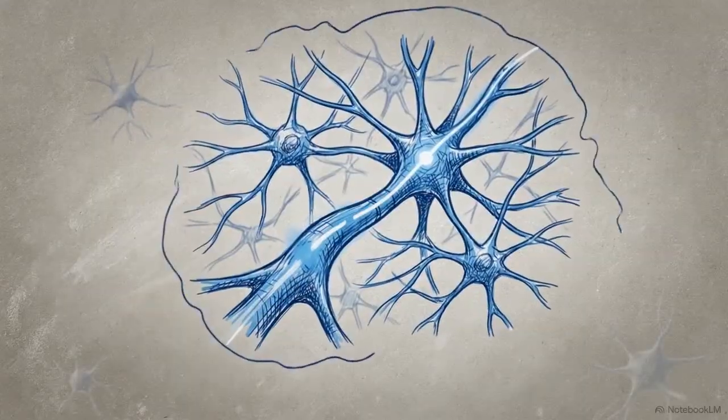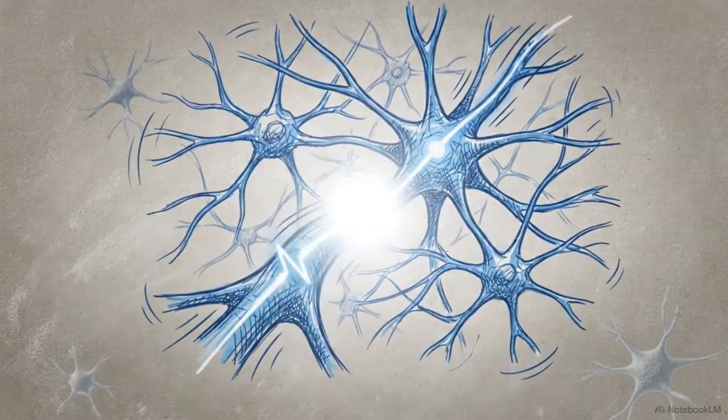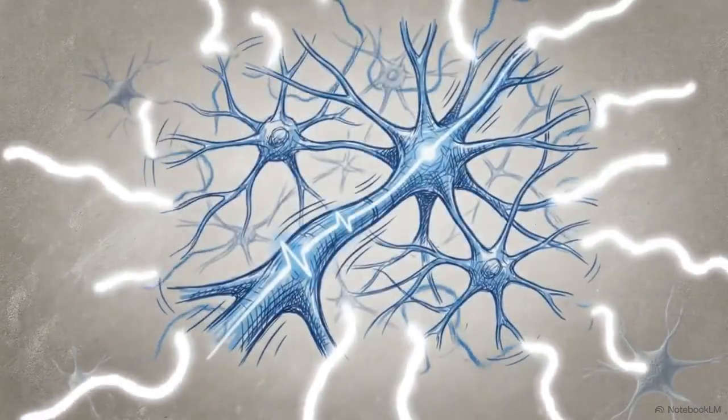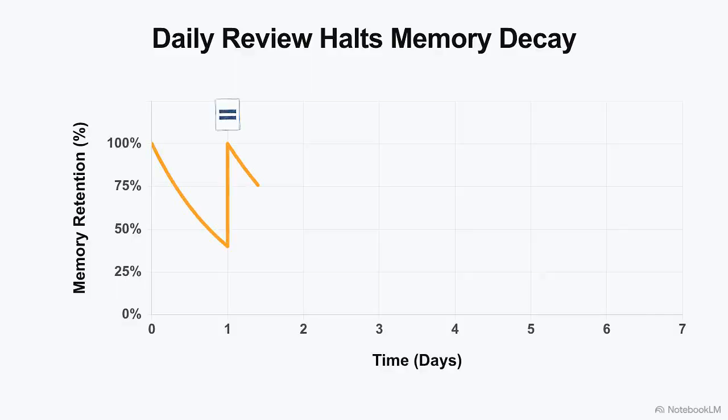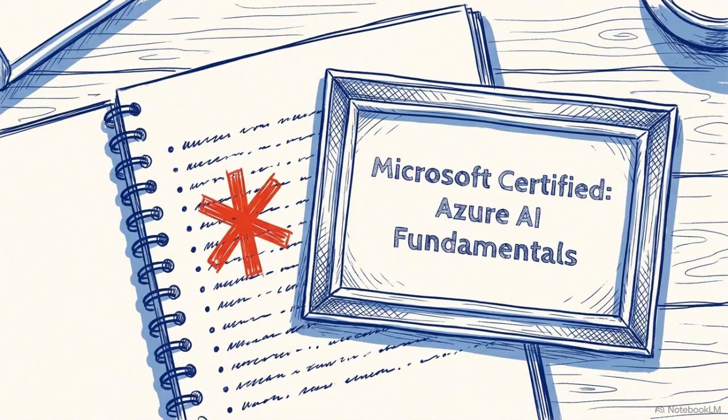To prevent your brain from losing the details from day 1, we use spaced repetition to reinforce the neural pathways. This graph illustrates the natural decay of memory. You disrupt this process by spending 15 minutes each day reviewing only the bottom summary sections of your previous notes. Combining these failure-targeted notes with consistent review strengthens your long-term retention of the Azure services.